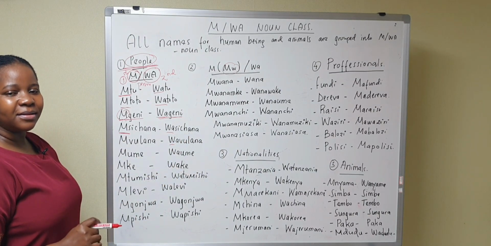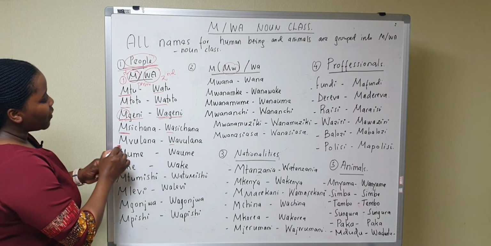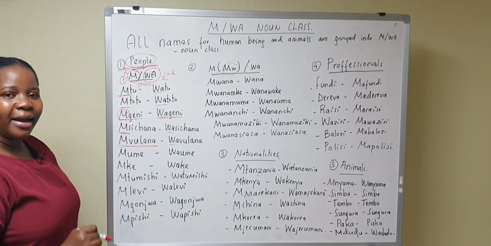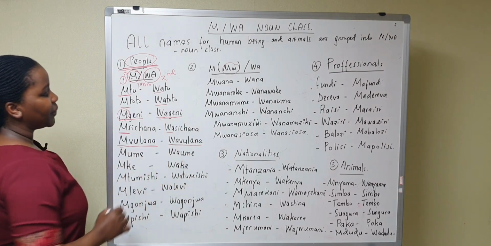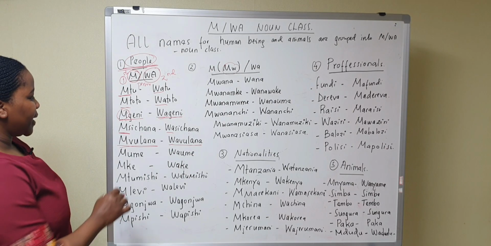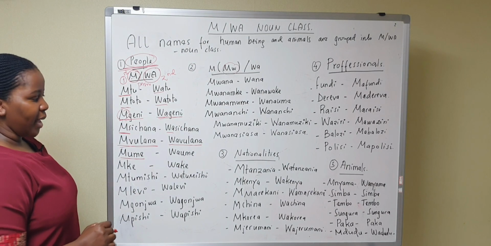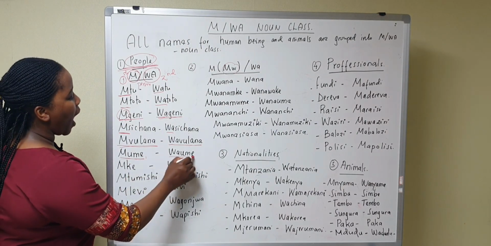Wasichana, girls. Mvulana, a boy. Wavulana, boys. Mume, husband.